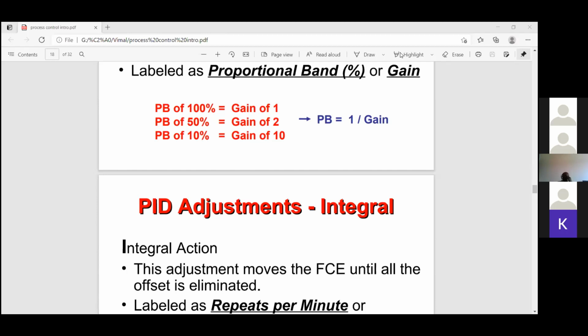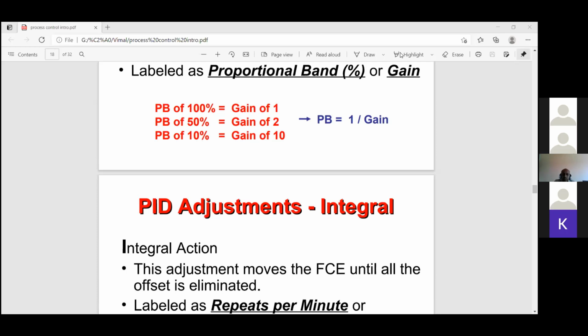So the output from the controller in the form of 4 to 20 milliamps will be given to an electro-pneumatic positioner, which converts 4 to 20 milliamps into 3 to 15 psi, through a pilot valve. Then the positioner will vary that 3 to 15 psi into 1 to 3 kg or 4 kg, depending upon the valve specification.